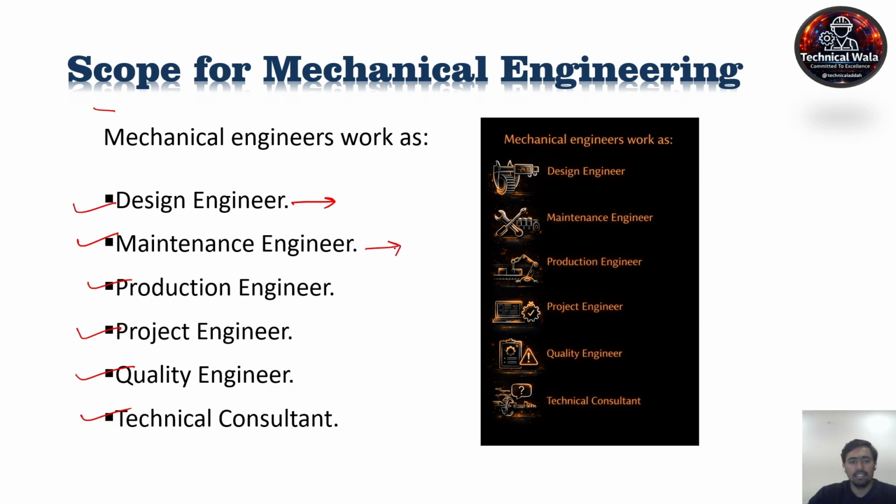As a maintenance engineer, the mechanical engineer is responsible to maintain the smooth operation of machinery. As a production engineer, the engineer is responsible to complete the production targets. Project engineers are those engineers who are ready for the new installation of any project. A quality engineer finalizes the quality of any machinery, component, or material. And the last one is the technical consultant.